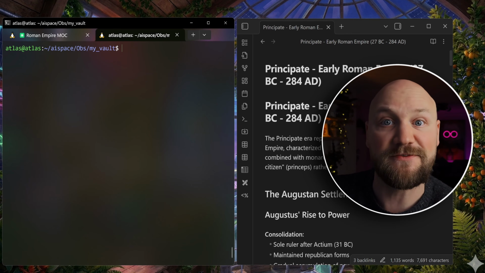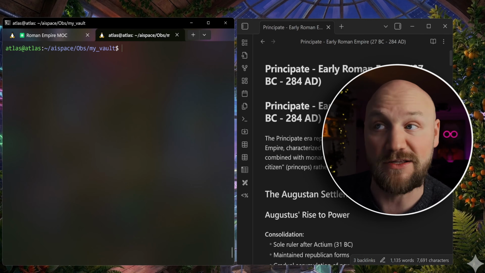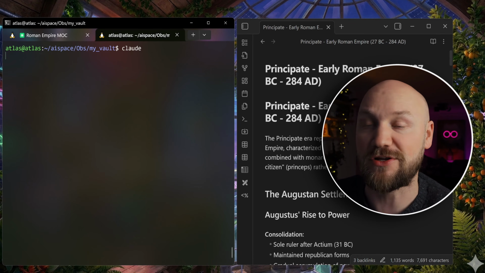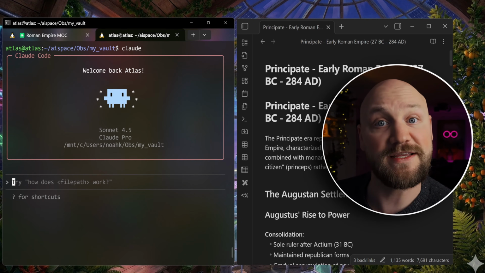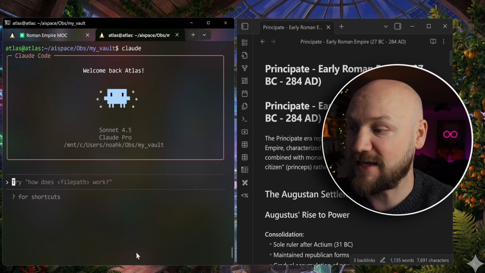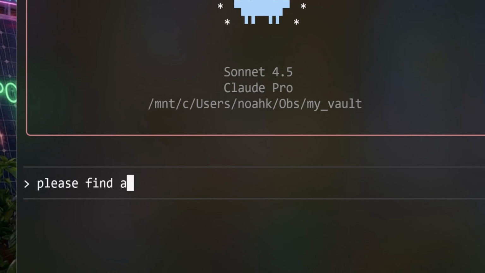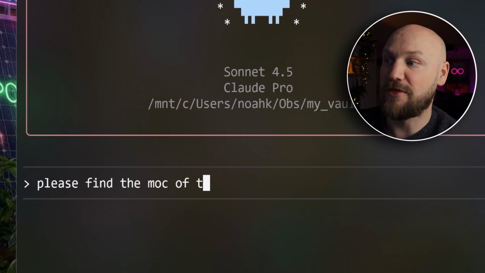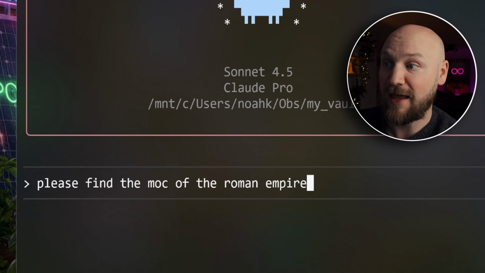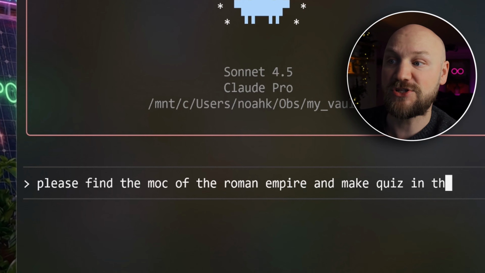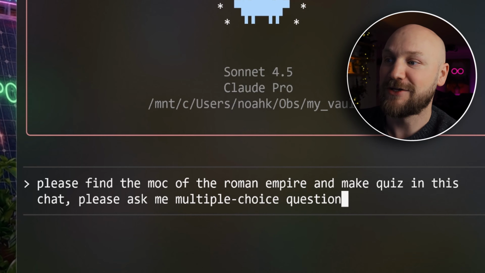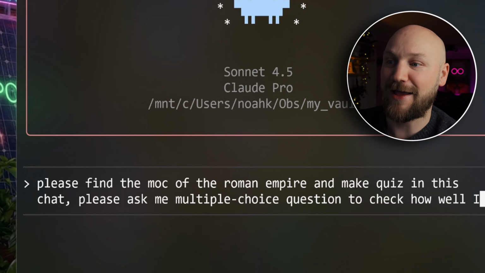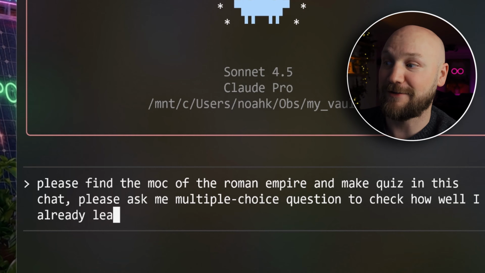That's absolutely crazy. We also want to see what happens if the large language model doesn't know that these nodes exist. So let's open another session of Claude, and Claude is stateless here, so it's not knowing what it did in the previous session. So we are asking, hey, please find the MOC of the Roman Empire that we just created and make a quiz in this chat. Please ask me multiple choice questions to check how well I already learned this stuff.